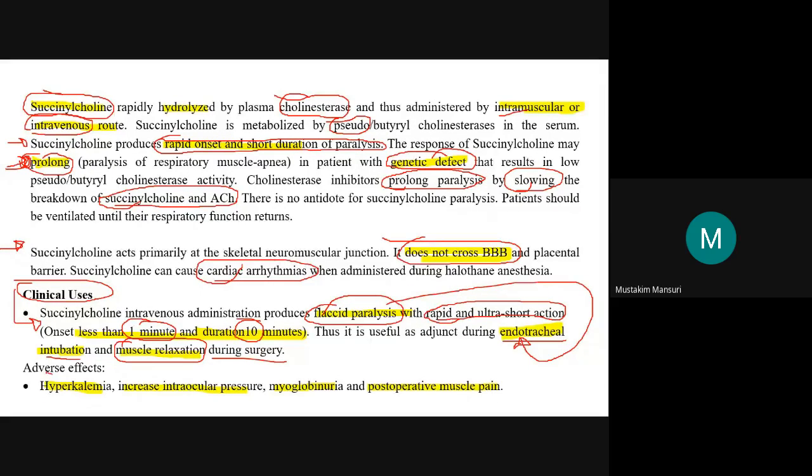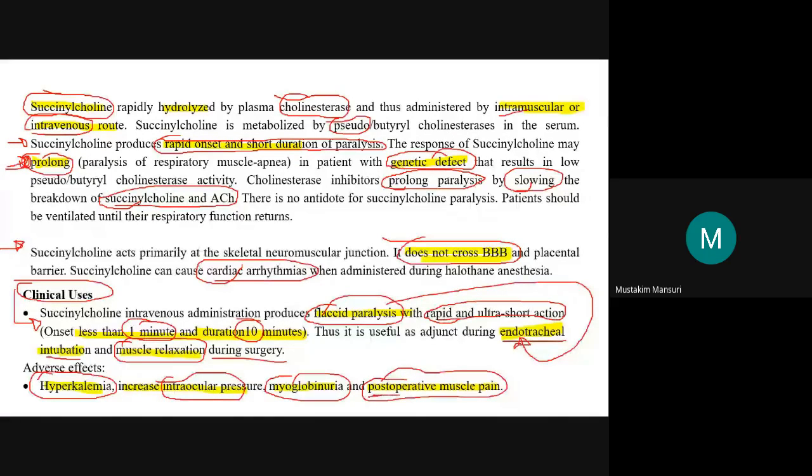Adverse effects, as I told you earlier: it results in hyperkalemia, and it also increases the IOP, intraocular pressure. Another adverse effect is myoglobinuria.